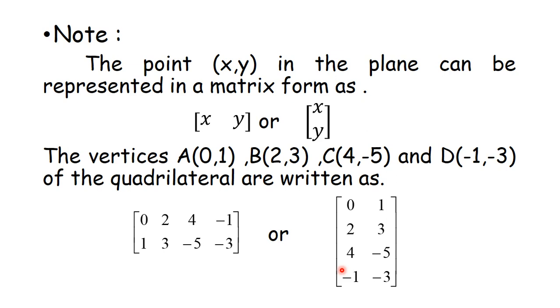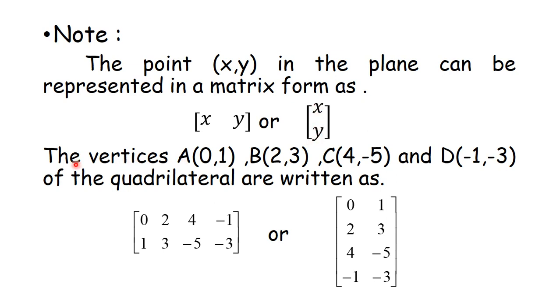Definitely I can represent that point in the matrix form as x y in a horizontal arrangement. I can place these elements in a horizontal array, or I can place these numbers in a vertical arrangement.